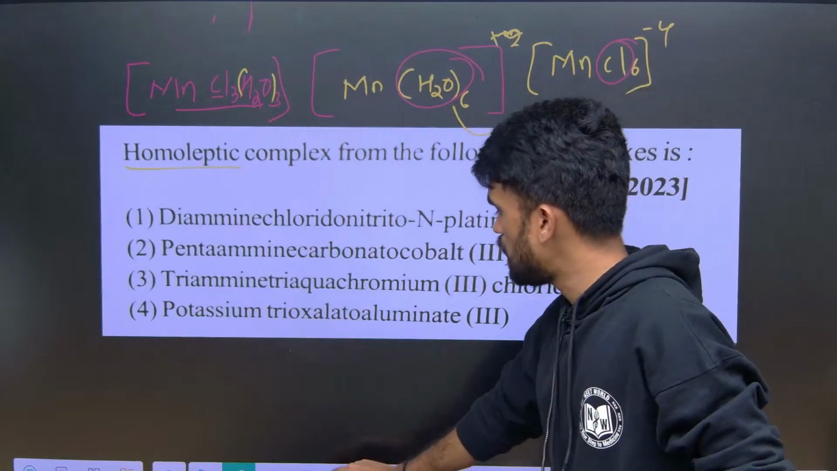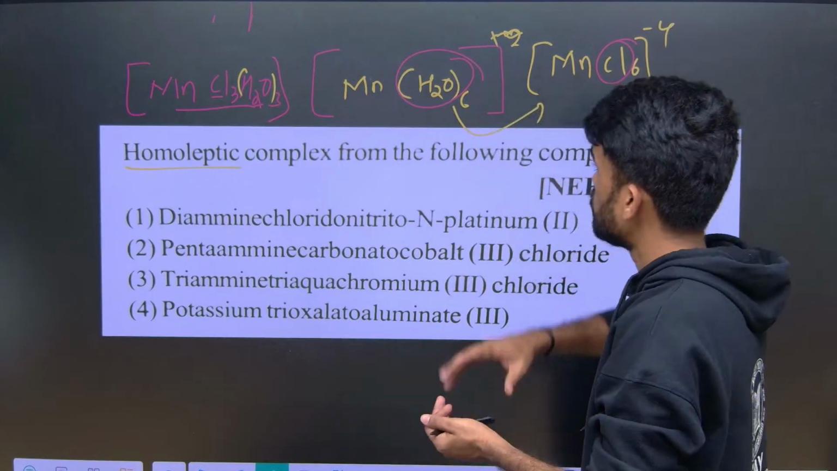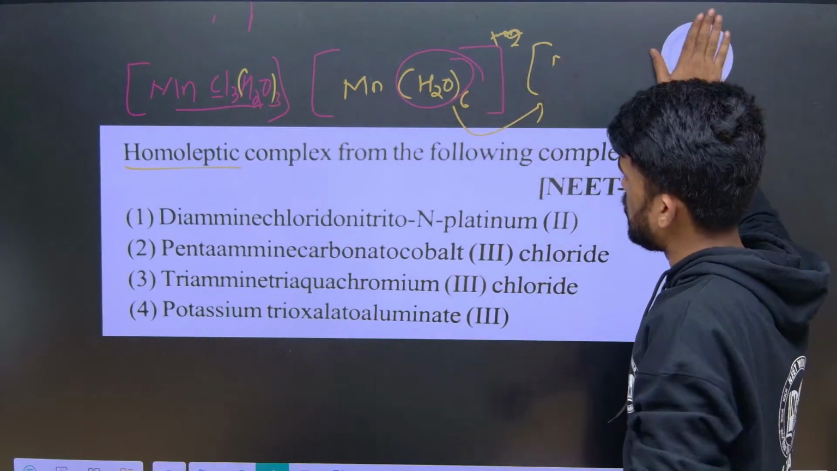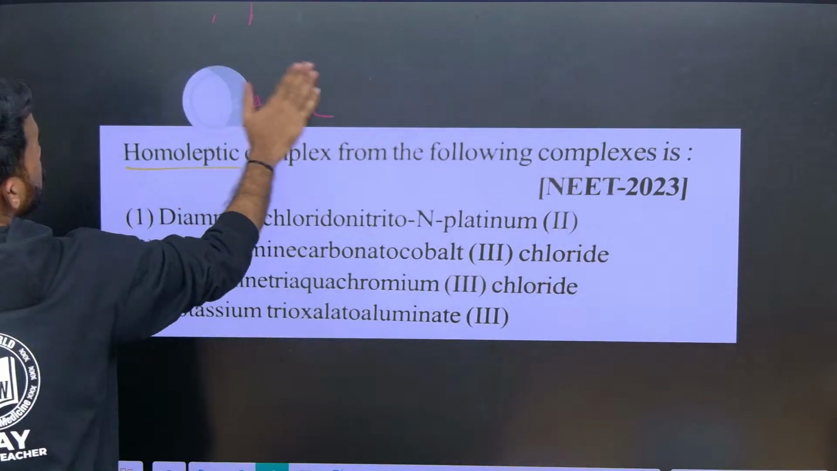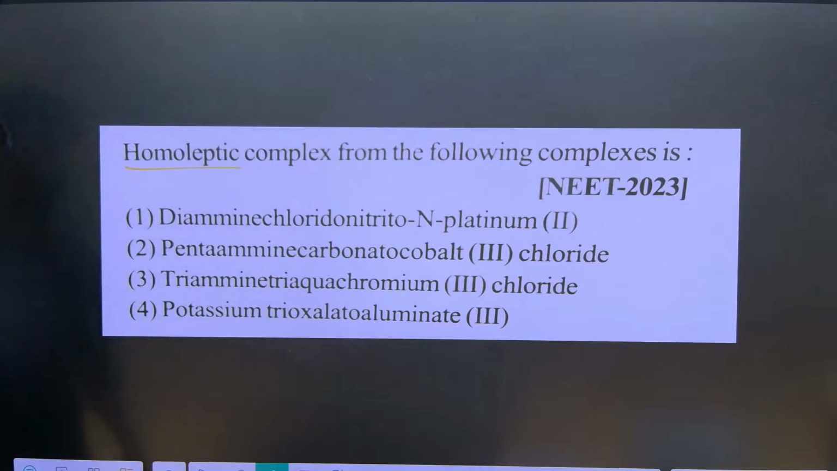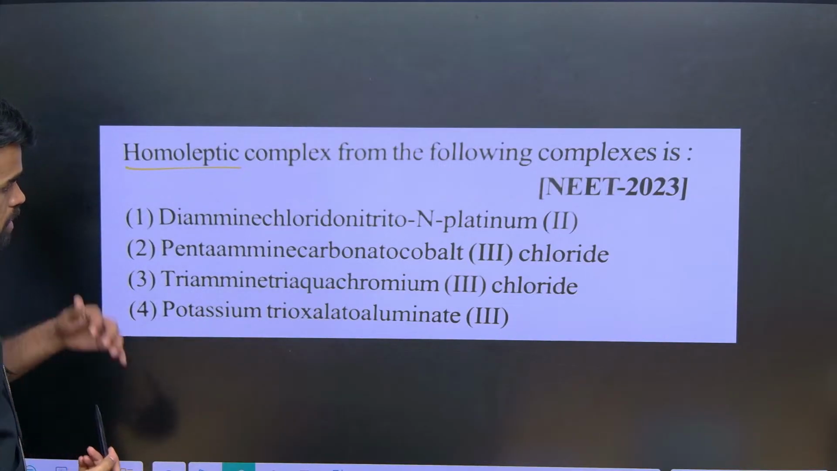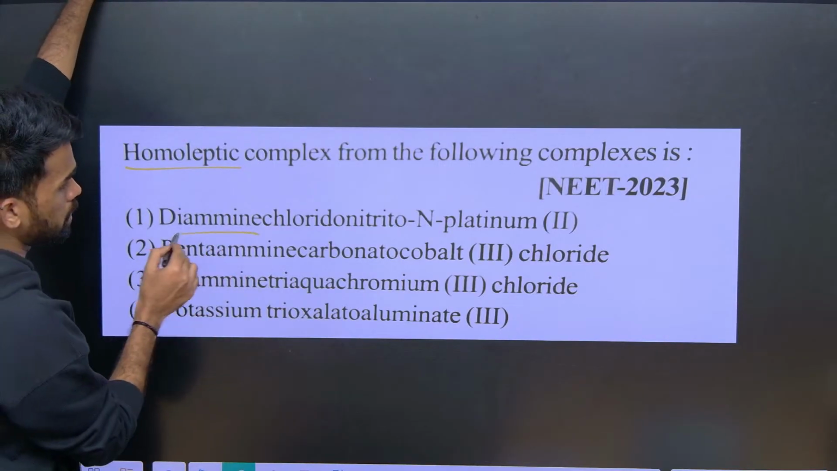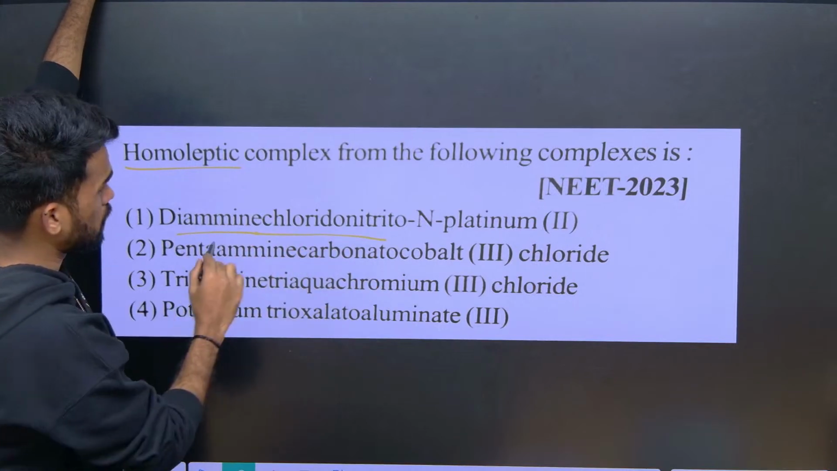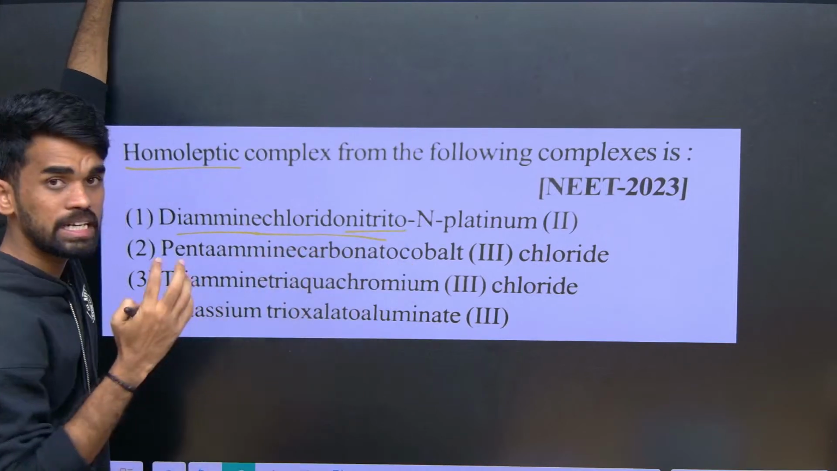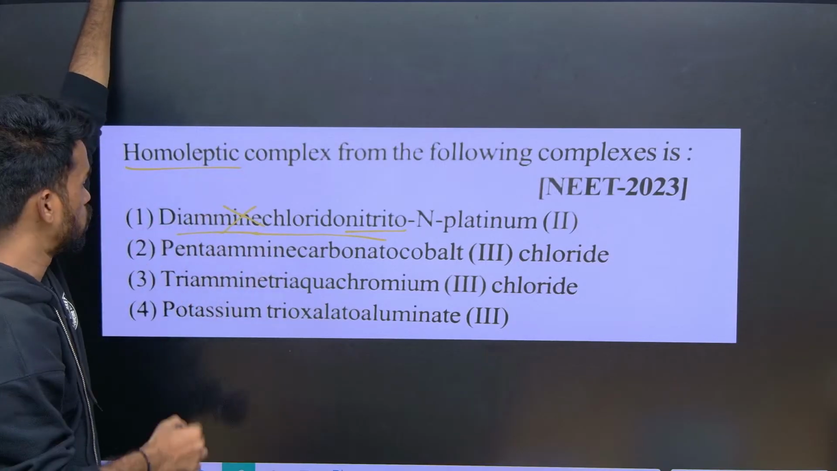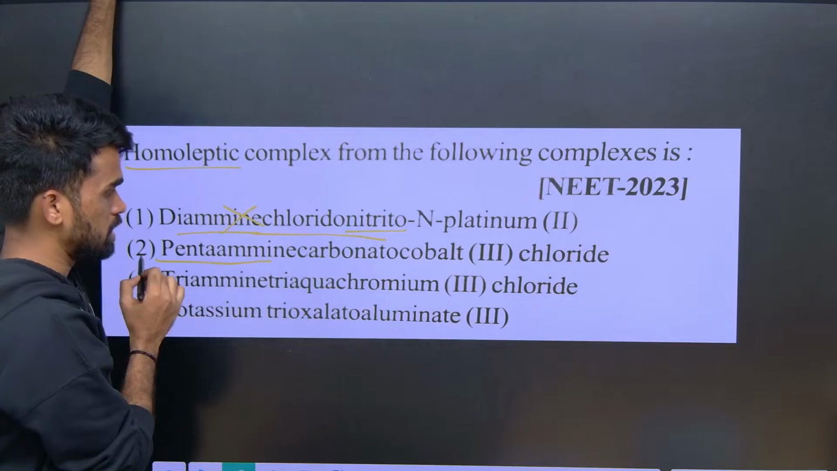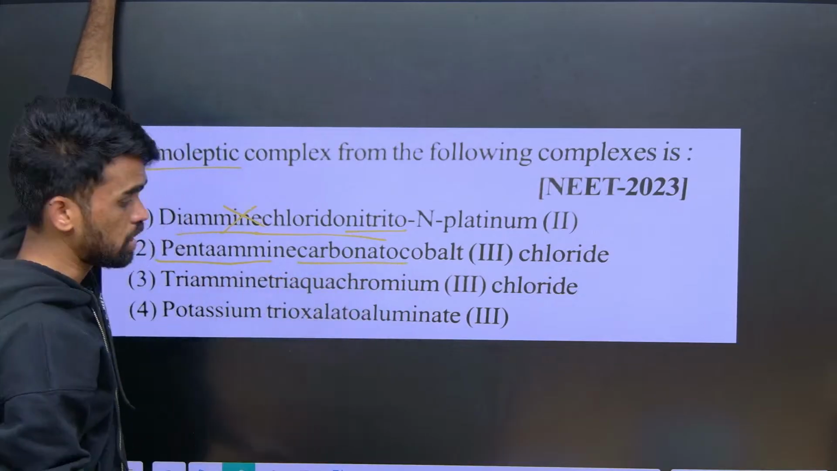Now from this explanation, try to identify from the 4 options which is homoleptic. All the ligands attached should be the same. See, diamine, dichlorido, diamine, chlorido, nitrito, it means 3 different ligands are there, so this is not homoleptic. Pentaamine, that is fine. Carbonato, see, again 2.